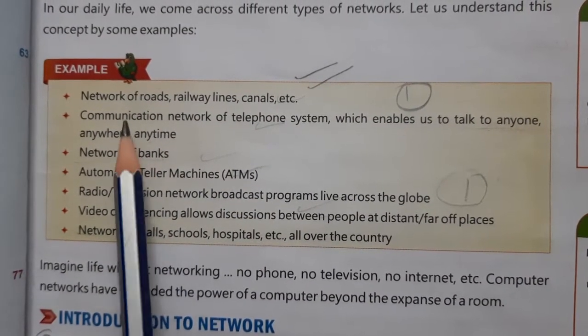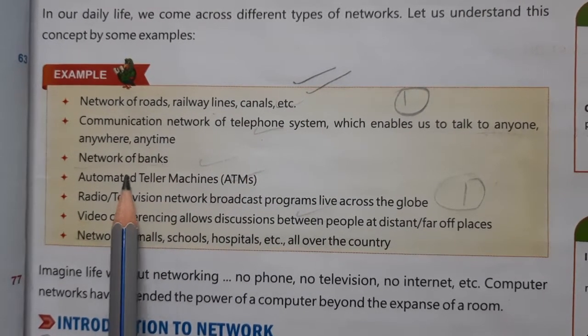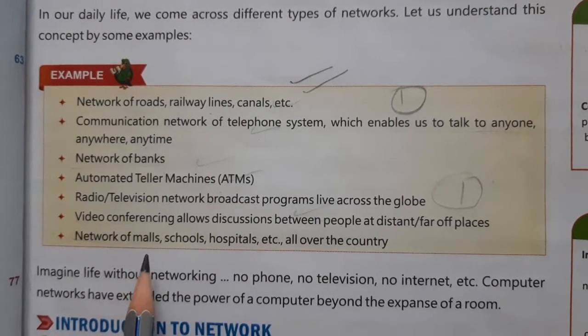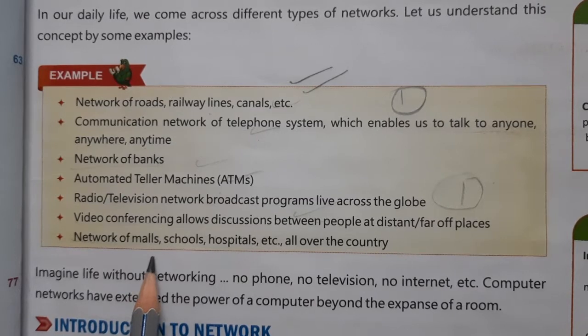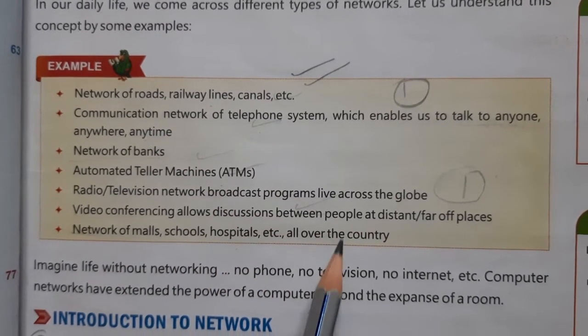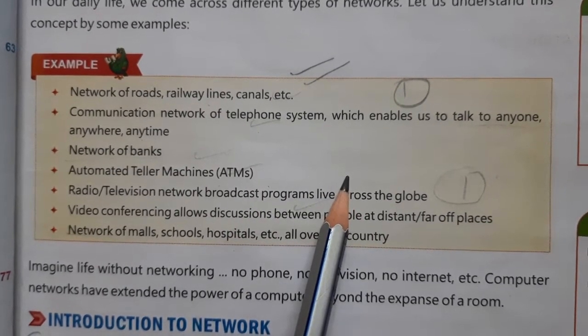All the examples you have to write: network of roads and railways, communication network of telephone system, network of banks, ATM machines, radio and television network, video conferencing, and network of malls, schools, hospitals, etc. all over the country. So all these examples you have to write. So this is the answer number 1.